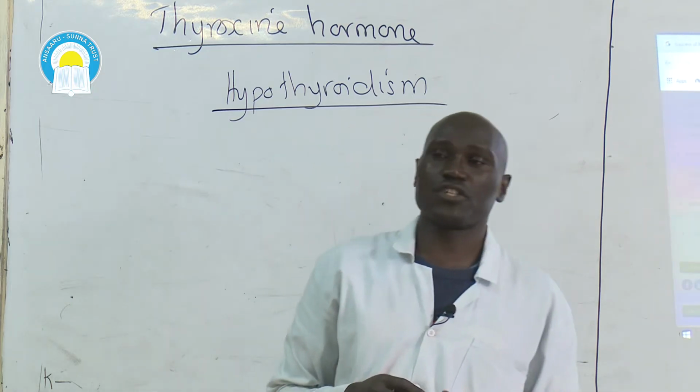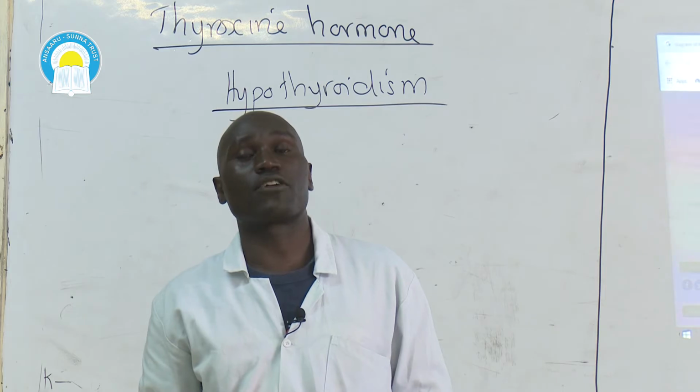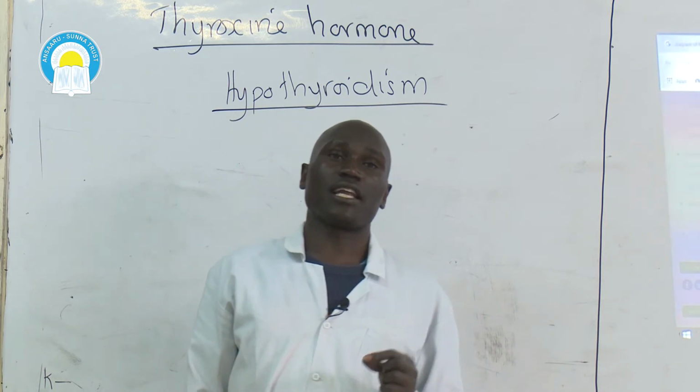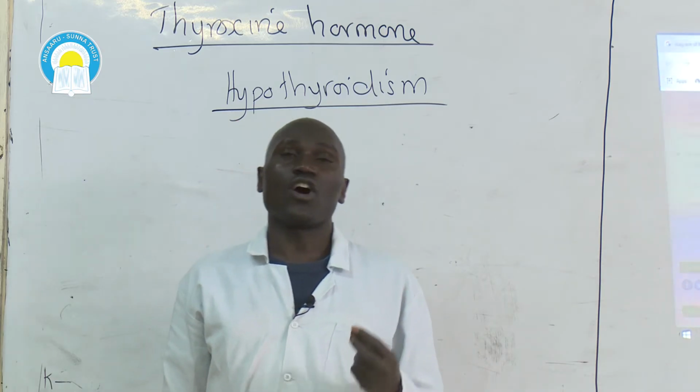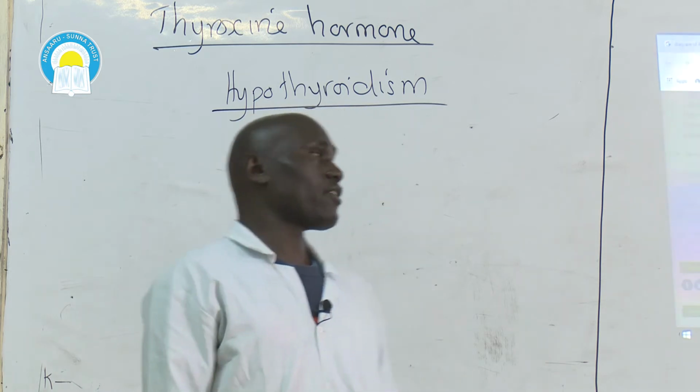Hypothyroidism, as you had mentioned before, refers to deficiency of thyroxine hormone. That means a condition in which the thyroid gland fails to secrete or secretes a very small proportion of thyroxine hormone.